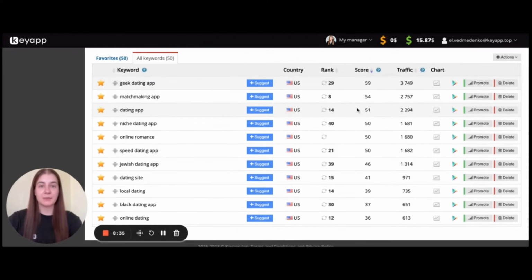We see the maximum is 59. Yes, it is a really popular keyword because actually all the keywords with the score about 50 are considered to be popular. And of course, it depends on the category we work with. But in general, if the score is higher than 50, the keyword may be considered as popular.